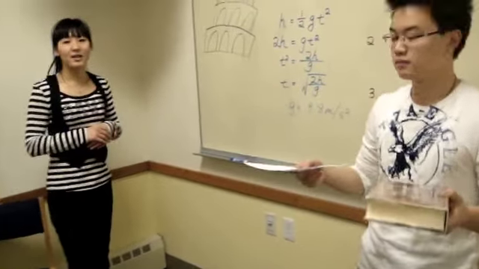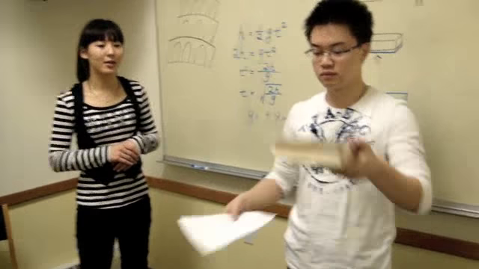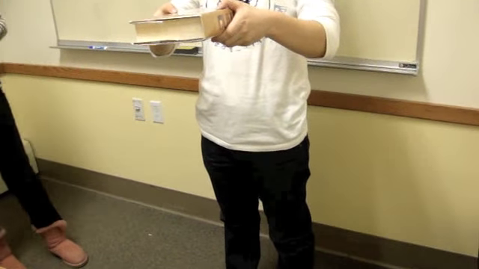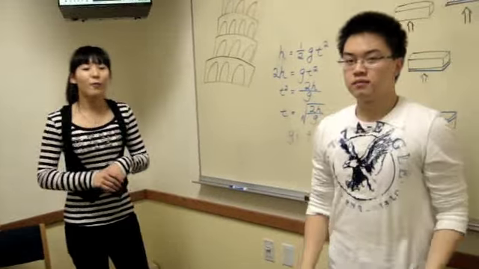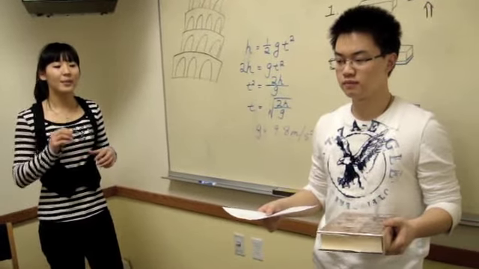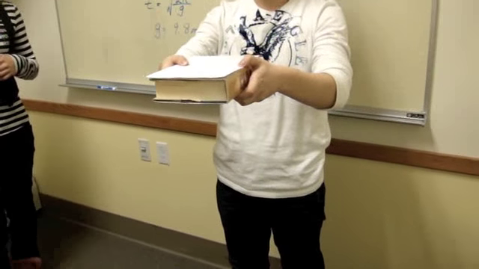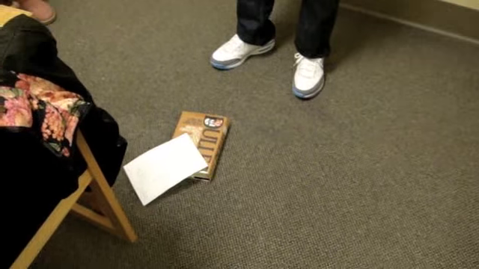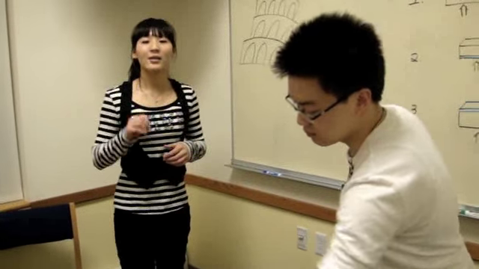And for the second experiment, we put the piece of paper under the heavy book. Let's do the same thing again. They dropped at the same time. So finally, we put the piece of paper on top of the heavy book. Let's guess what will happen. The book and the piece of paper reach the floor at the same time.